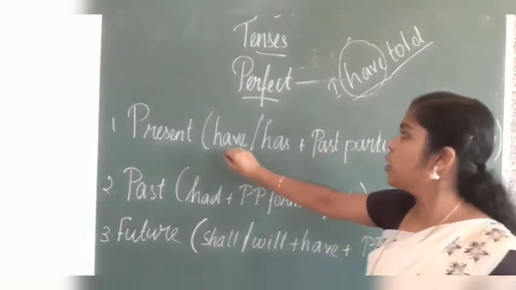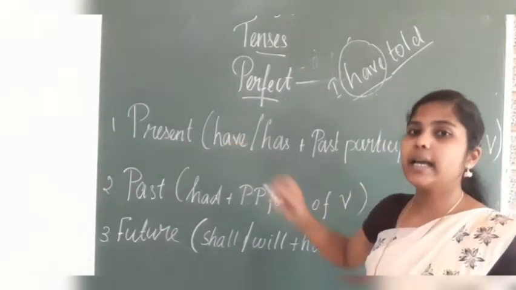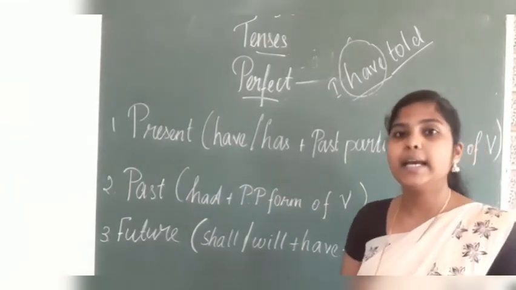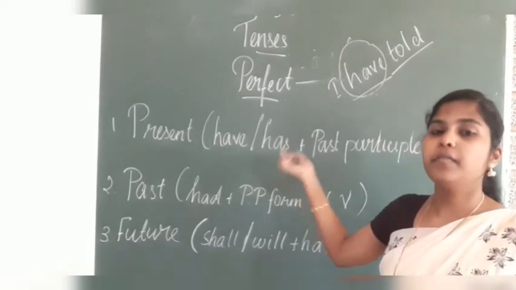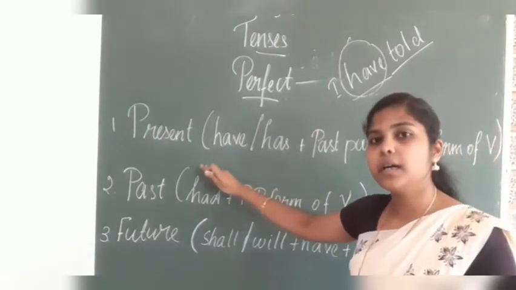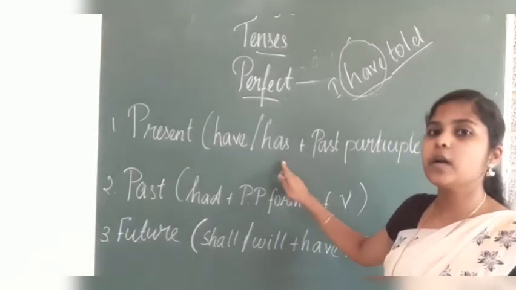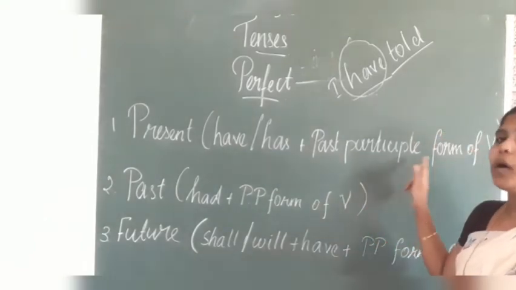For what should we use have? For the first person and second person. For third person, he, she, it, we have to use the helping verb has. For first and second person have, for third person has. Okay, third person singular plus has plus past participle form of the verb.